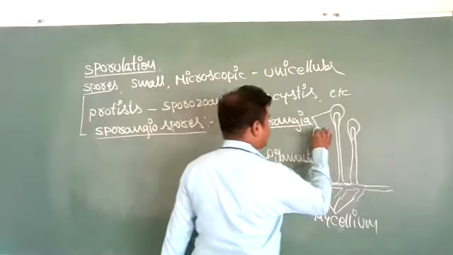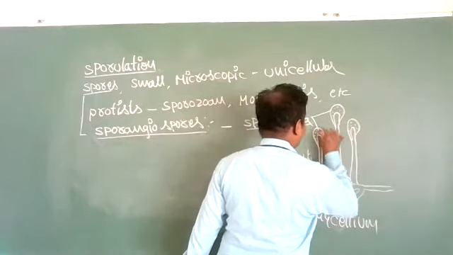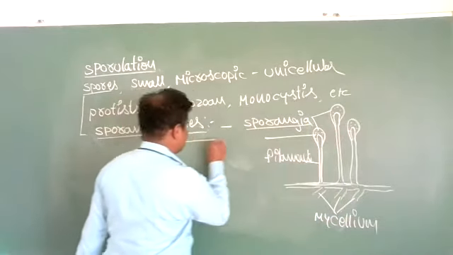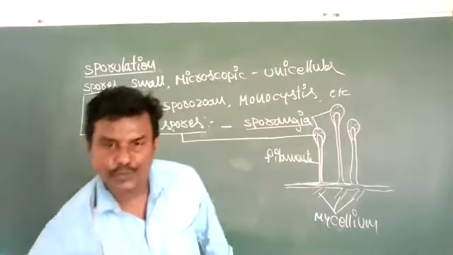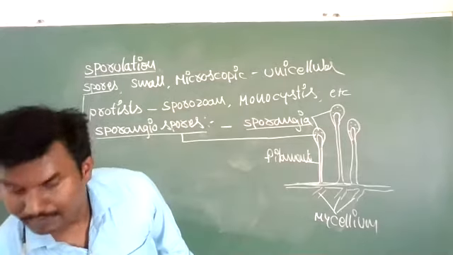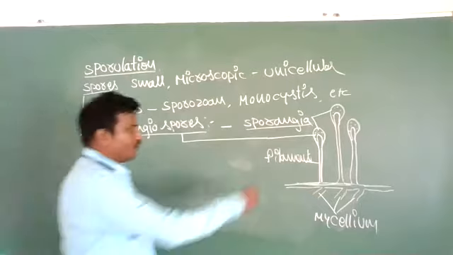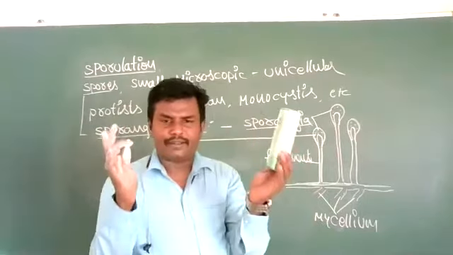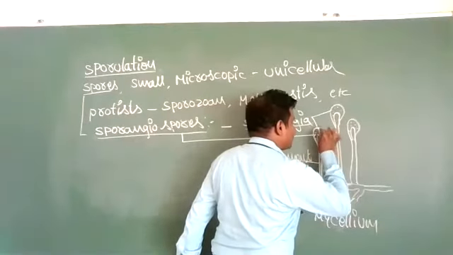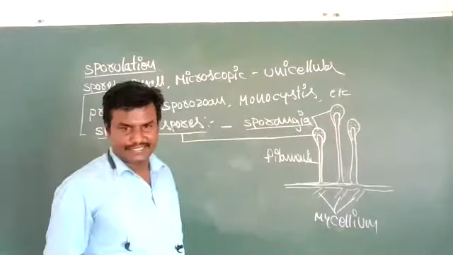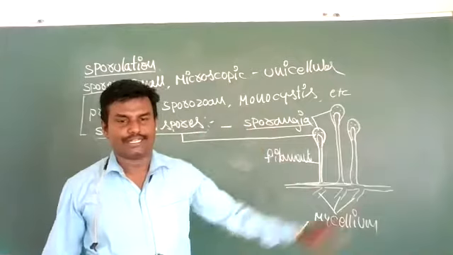Those are called sporangiospores. When a huge number of sporangiospores are formed, the sporangium layer bursts and releases all the sporangiospores outside.